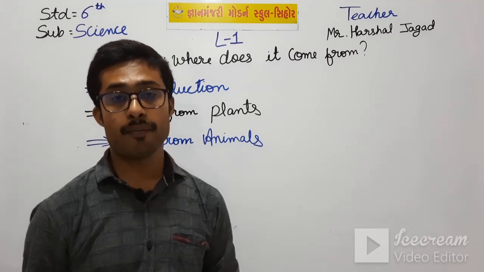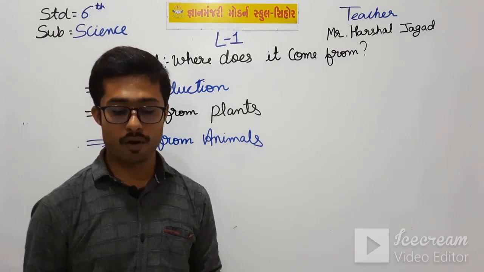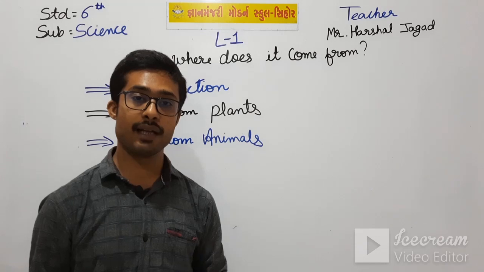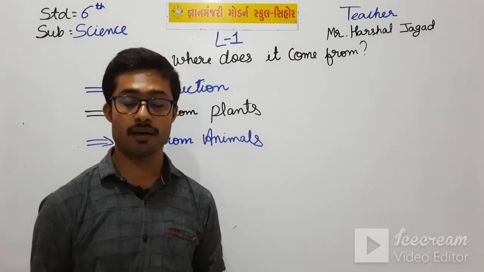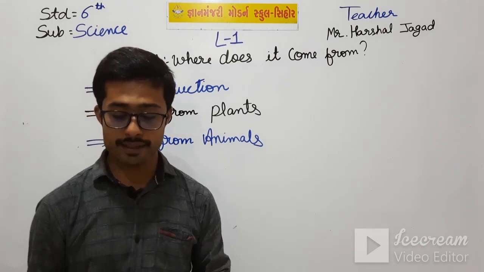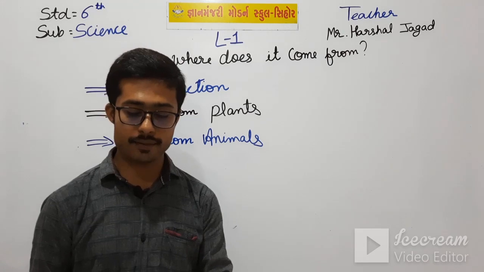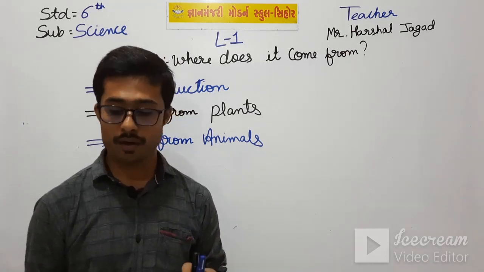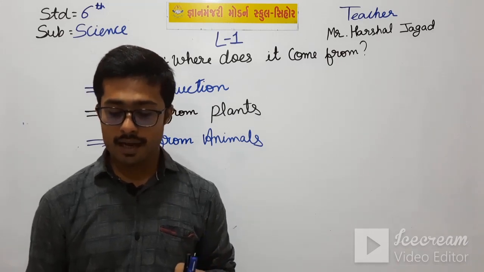Honey we get from bees. Milk we get from cows, buffalo and goats. So this is all the things. From the milk we can make dairy products like cheese, paneer, butter, all the things. And how it is made, that is also in your textbook. See, paneer is made by adding lemon juice or vinegar in the hot milk. Okay, cheese is prepared by the curdling of milk.